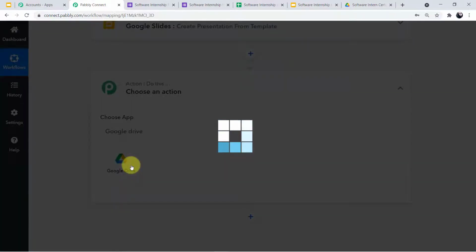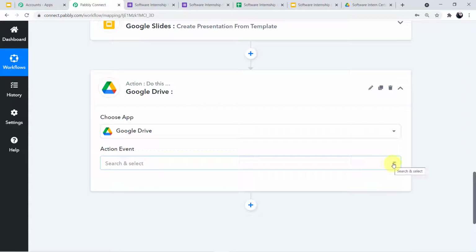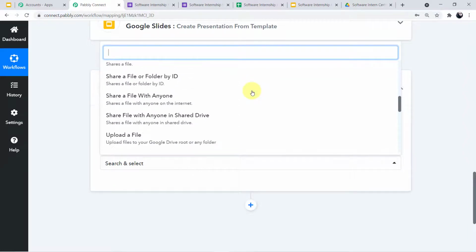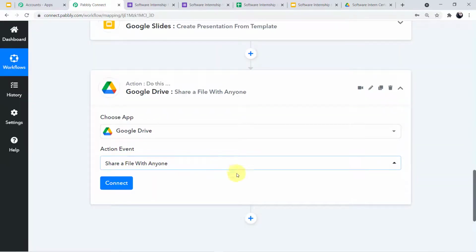Okay, this is my Google Drive. I'll click here and a new field of action event has emerged in front of me. I'll simply click this arrow and I'll search for the action event I want. I will search for share a file with anyone. Okay, here is the action event I wanted: share a file with anyone.